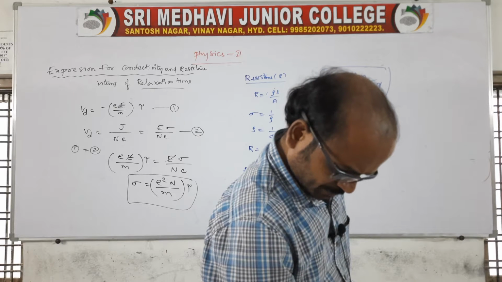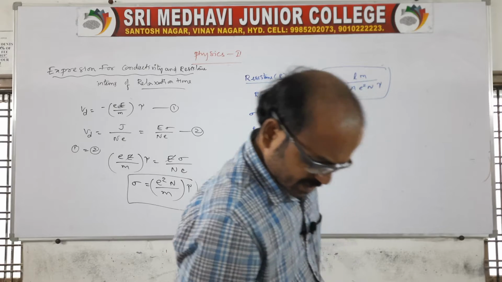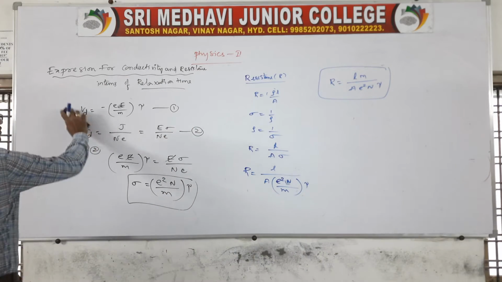Here it is related to the variation of resistance with temperature. This is very important.